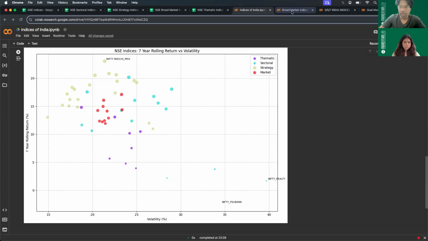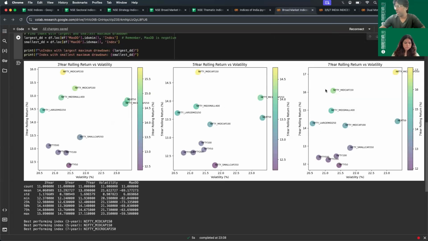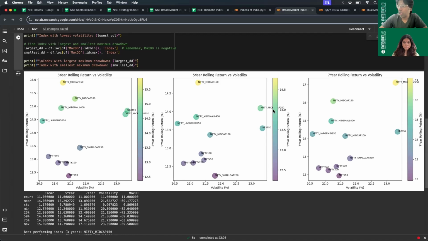how different markets perform. So this is the plot where we show 3-year rolling returns, which is on the y-axis, and on the x-axis you have volatility. And similarly, we have 5-year and 7-year rolling returns. The need for showing these three plots is that we want to show not only, let's say, the shorter term duration of 3 years.